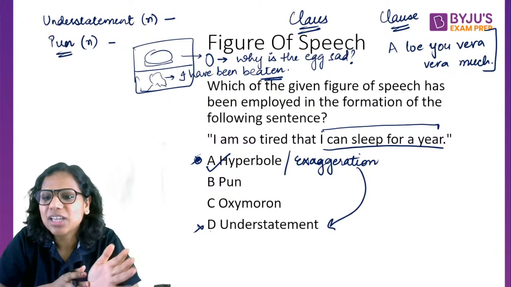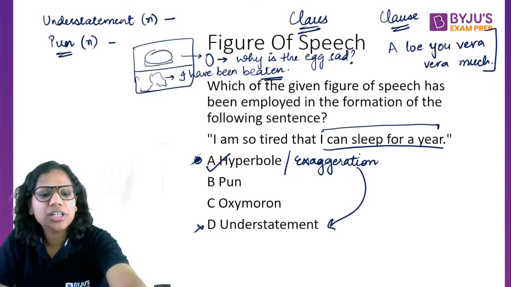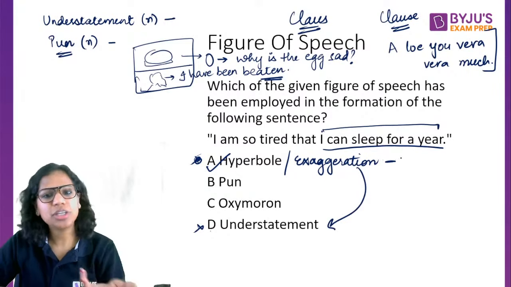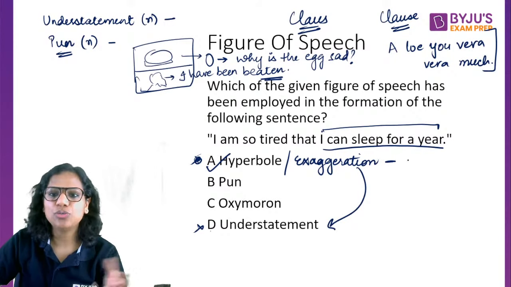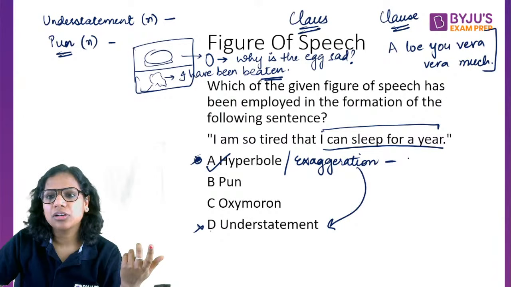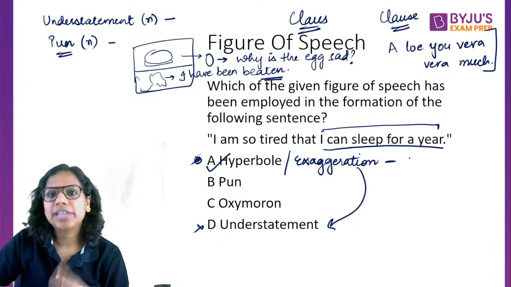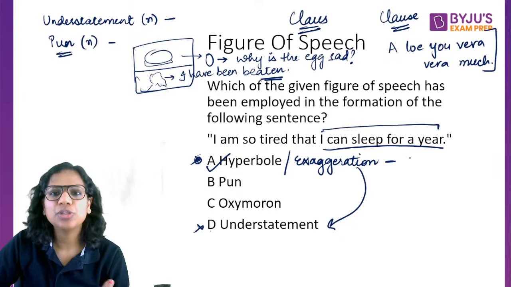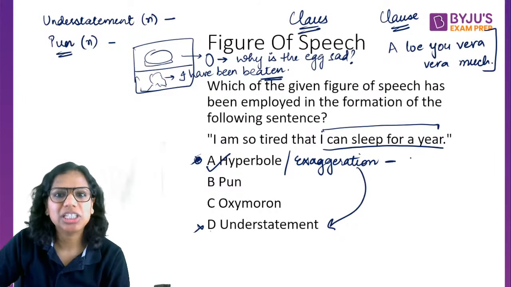Now coming to exaggeration, I am giving you examples side by side. For instance, if I say, I have told you a million times that you should practice previous year papers, this is hyperbole. I can't really tell you something a million times.